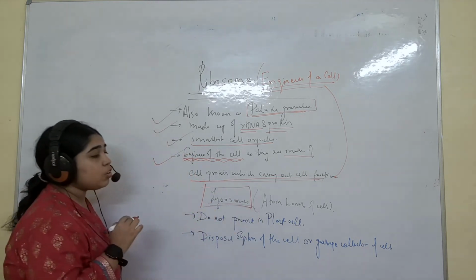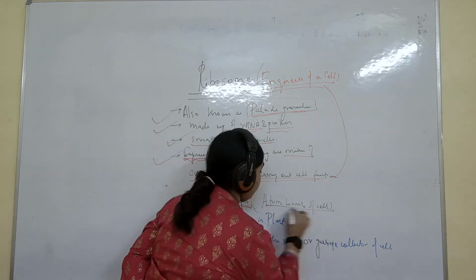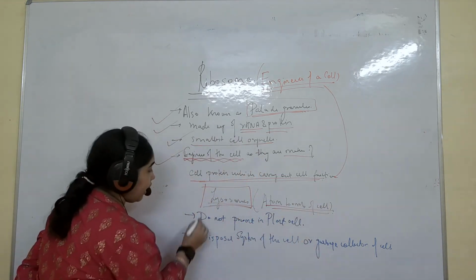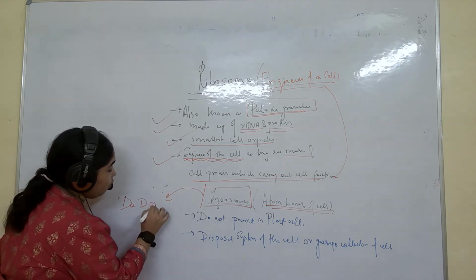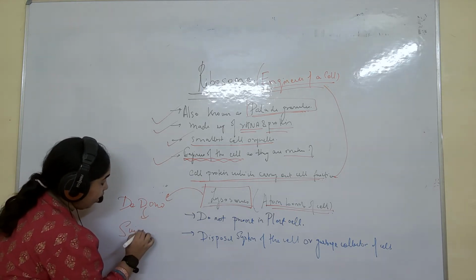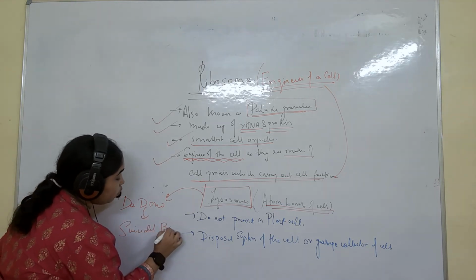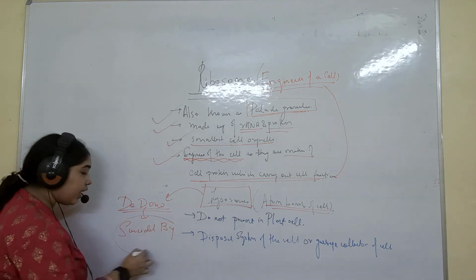Lysosome is called the suicidal bag, and also known as the atom bomb of the cell. Why is it called the suicidal bag? Understand this. De Duve is the one who gave the term suicidal bag. If the question comes, who has given the term, you can say De Duve. Why is it called the suicidal bag?